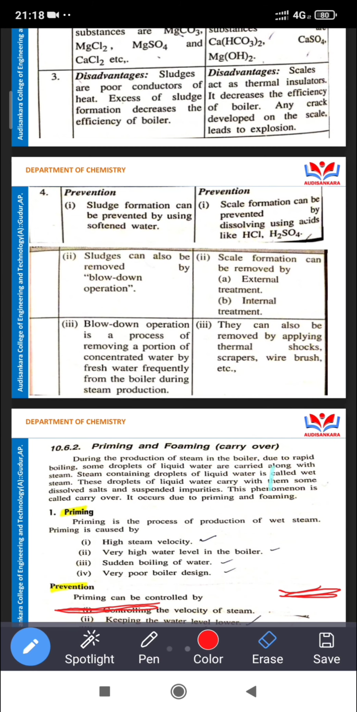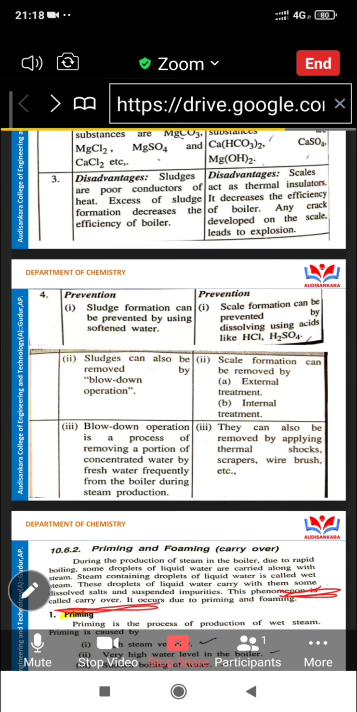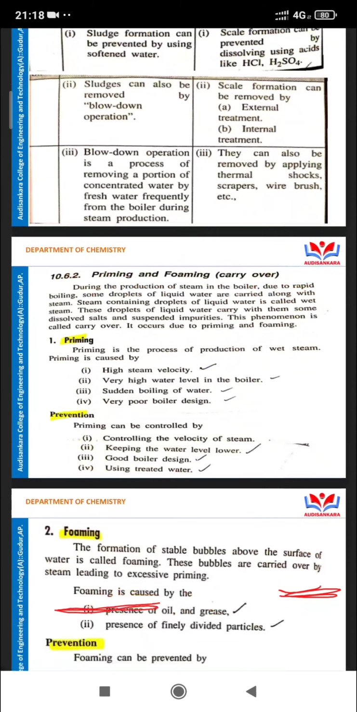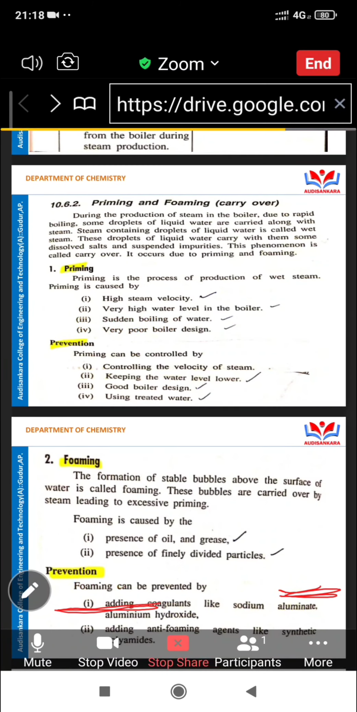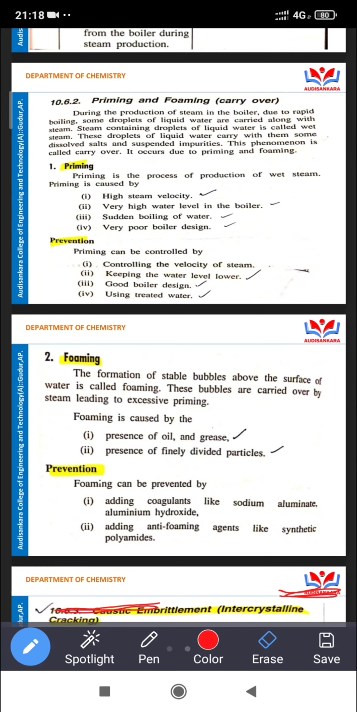Okay, next boiler trouble is priming and foaming. That is carry over. What is the definition of carry over? Coming to the point, there is priming and foaming. What are priming and foaming? That is carry over.